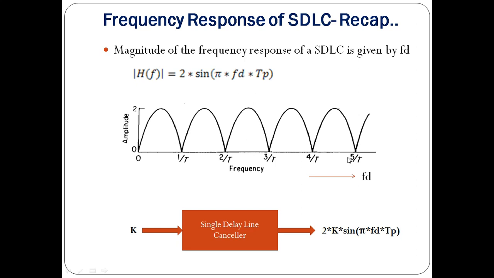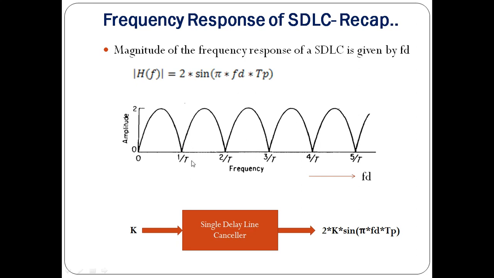The meaning here is the single delay line canceller is able to eliminate the fixed clutter at these frequencies. Ideally speaking, your SDLC has to give 0 response at only fd equals to 0. Unfortunately, it is also giving 0 response at other fd values.